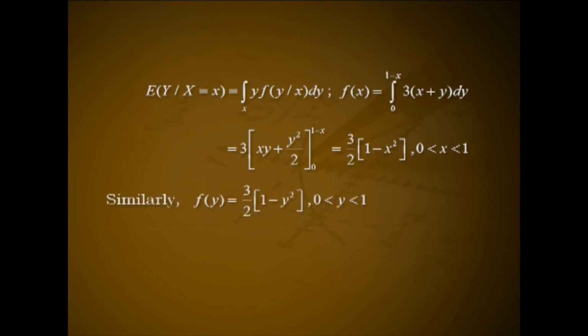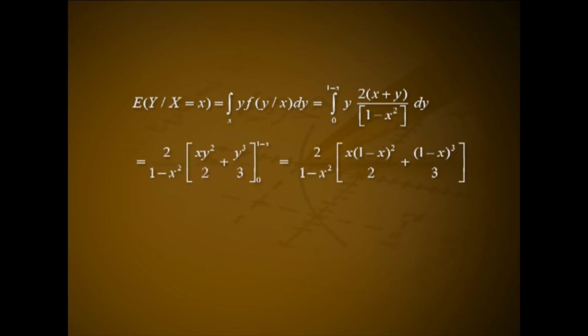f of x equal to integral from 0 to 1 minus x of 3 into (x plus y) dy, that is equal to 3 into (xy plus y square by 2) in the range 0 to 1 minus x, that is 3 by 2 into (1 minus x square) for 0 less than x less than 1. Similarly, f of y equal to 3 by 2 into (1 minus y square) for 0 less than y less than 1. This implies f of y given x equal to 2 into (x plus y) divided by (1 minus x square) for 0 less than y less than 1.